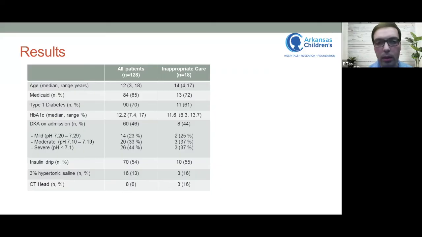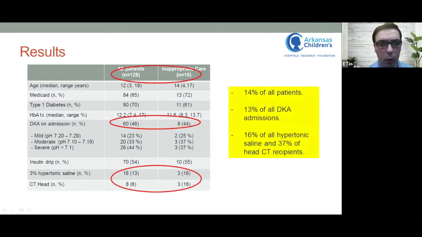And here we are looking at a quick comparison of all patients versus inappropriately cared patients. This may look like a busy slide, but my point here is that 14% of all patients basically were inappropriately managed in this small cohort. And 8 out of 18 patients who were inappropriately managed came in DKA. And this number represents 13% of all DKA admissions in the first 6 months. And maybe more interestingly, 16% of all hypertonic saline and 37% of head CT recipients were among those in the inappropriately cared group.